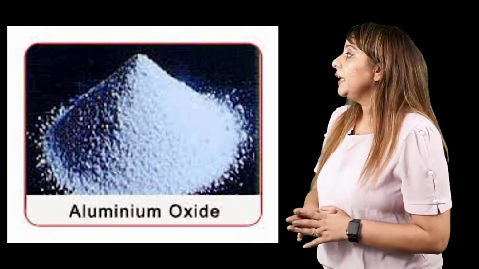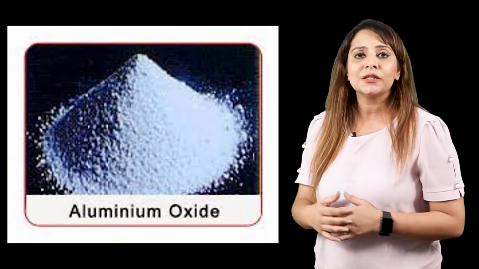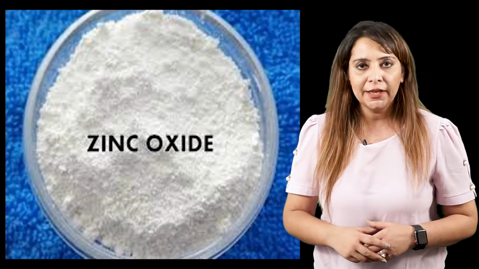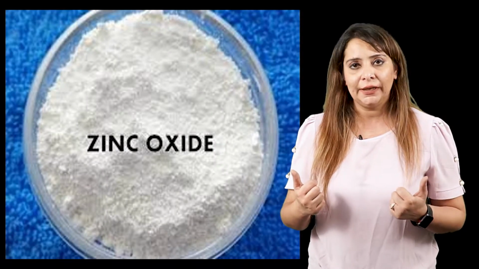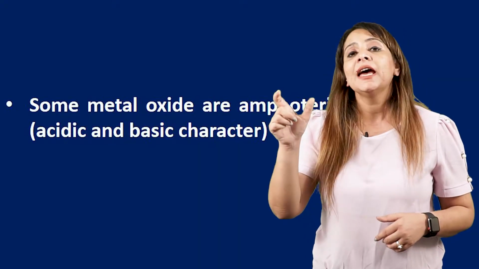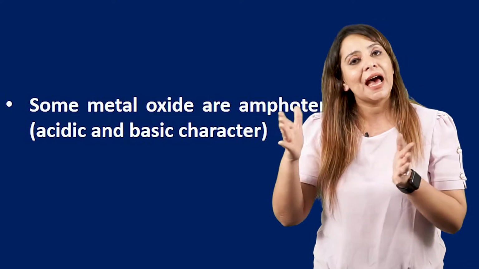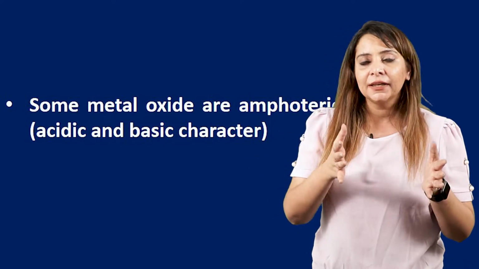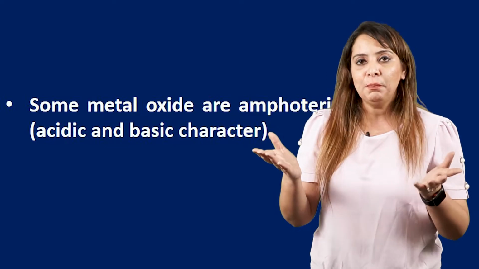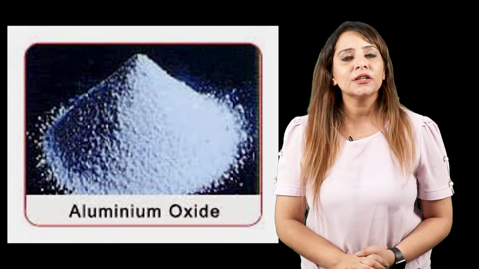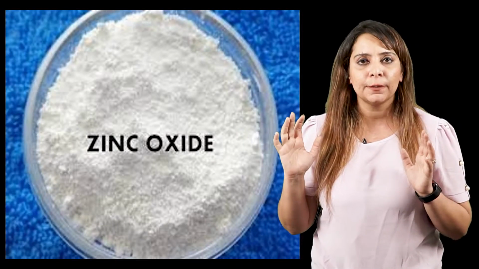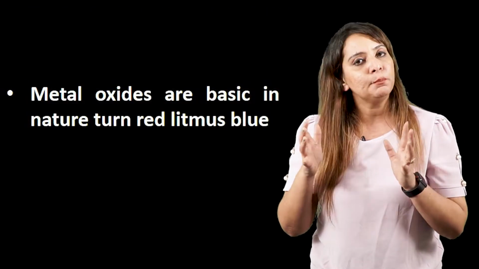In this, aluminium oxide and zinc oxide are amphoteric in nature. Now what do I mean by amphoteric? An amphoteric oxide means an oxide which behaves as an acid as well as a base, right? And it can react with both acid and base. That is the reason it has a dual character, and that is why it is called an amphoteric oxide. Got it? So aluminium oxide and zinc oxide are amphoteric in nature, but all other metal oxides are basic.